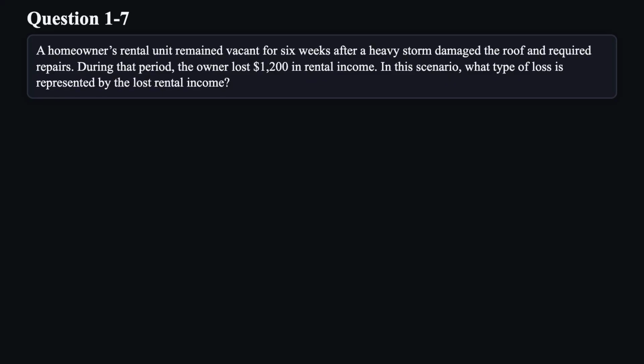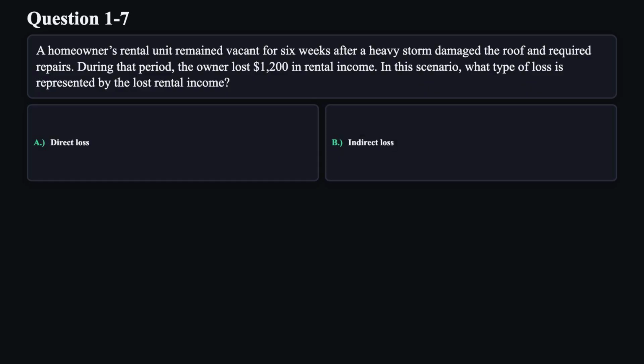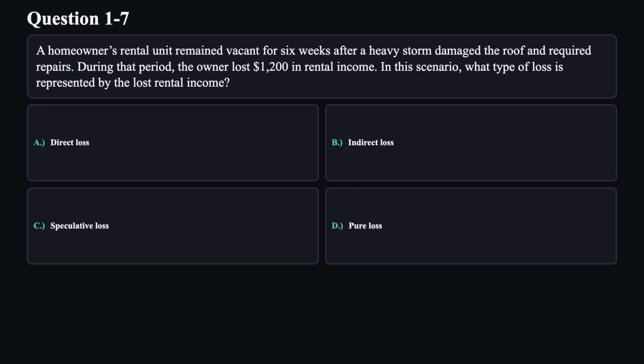Question 7. A homeowner's rental unit remained vacant for 6 weeks after a heavy storm damaged the roof and required repairs. During that period, the owner lost $1,200 in rental income. In this scenario, what type of loss is represented by the lost rental income? A. Direct loss. B. Indirect loss. C. Speculative loss. D. Pure loss.